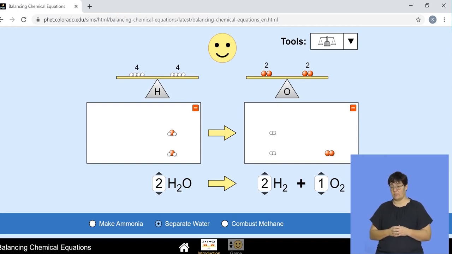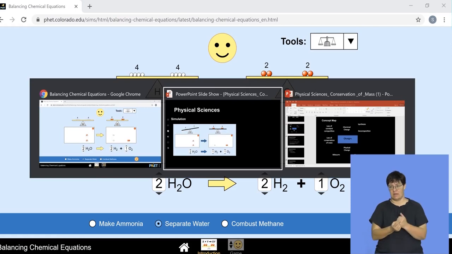The same happens with hydrogen. So in other words, we are saying that the total mass does remain constant. This is as far as an example, but we can have multiples of them. What is important is that these chemical changes occur in fixed proportions or in a fixed ratio. For every 2 molecules of water, we'll get a molecule of oxygen and 2 molecules of hydrogen. So that's as far as the balancing is concerned as an example.